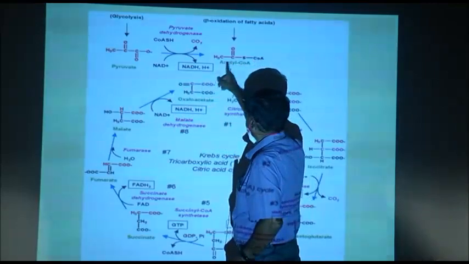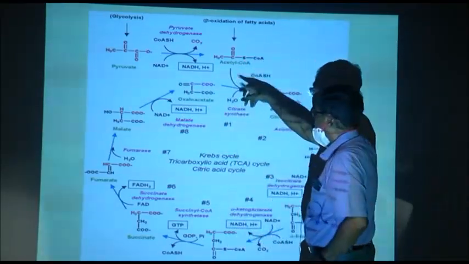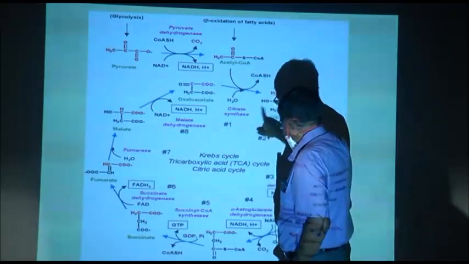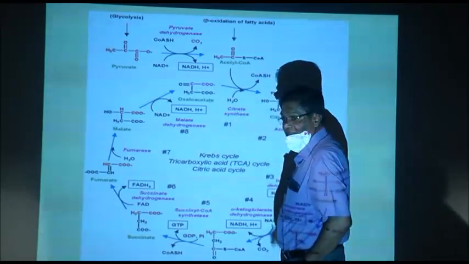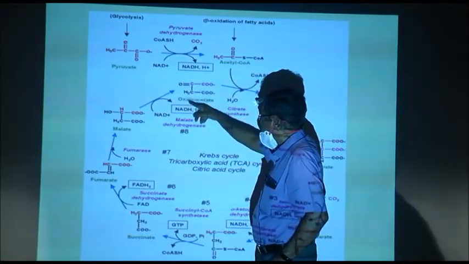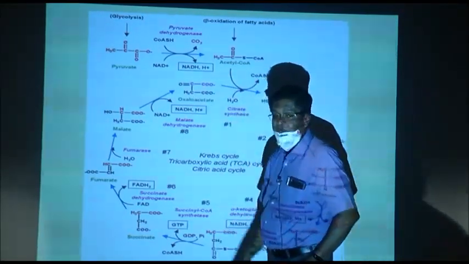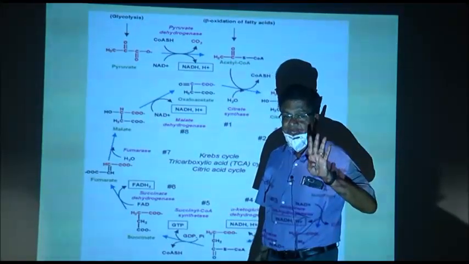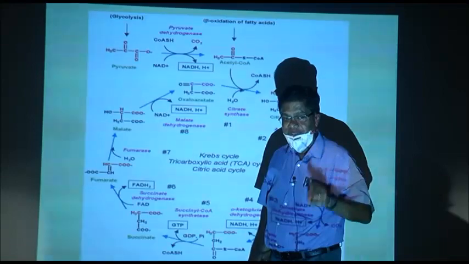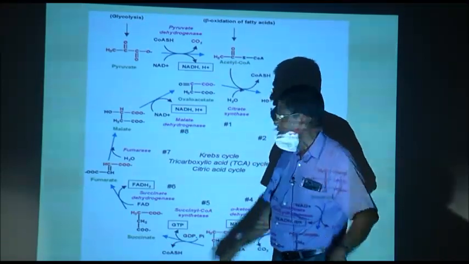Now, here acetyl coenzyme A is formed, that is shown again. This enters into the cycle, the Krebs cycle. This Krebs cycle here, this is oxaloacetic acid. How many carbons? 4. Oxaloacetic: oxalic acid 2 carbons, acetic acid 2 carbons.